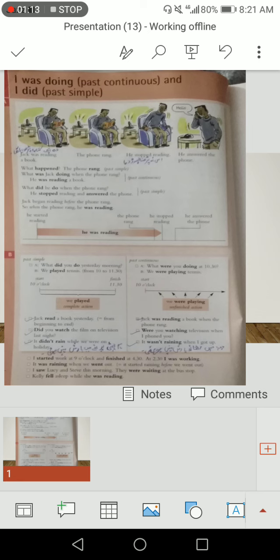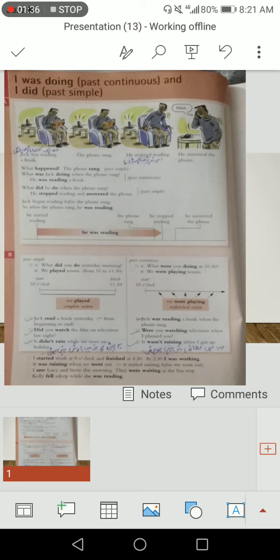Jack began reading before the phone rang, so when the phone rang, he was reading. You may also say either of these sentences, whichever you like. He started reading. In between, he was reading. This is the whole format. Then the phone rang. At the end, he stopped reading and he answered the phone.